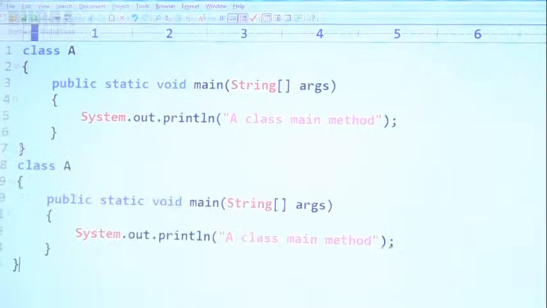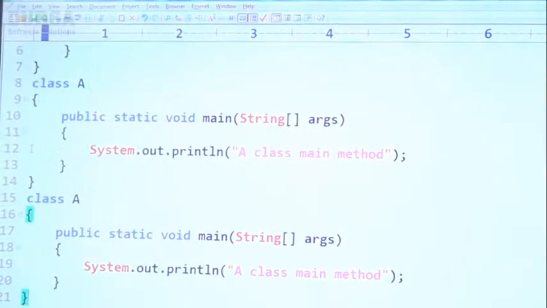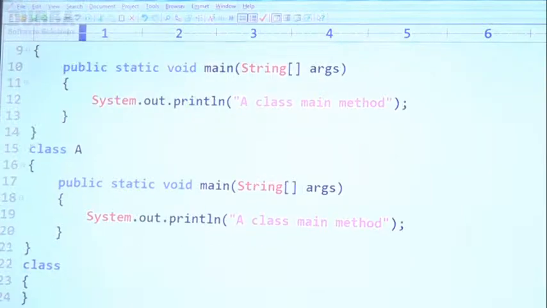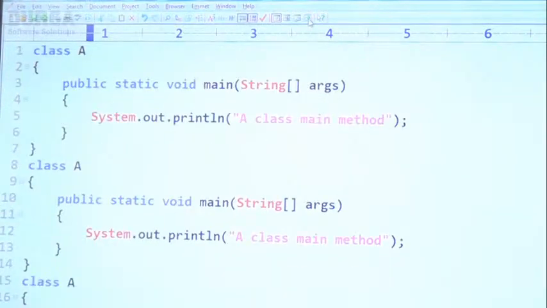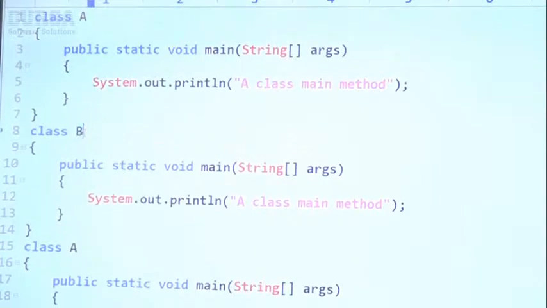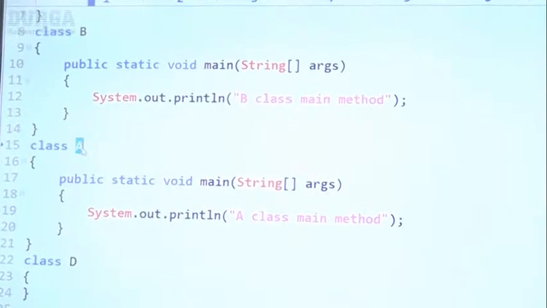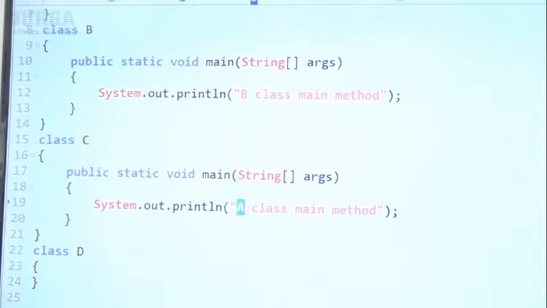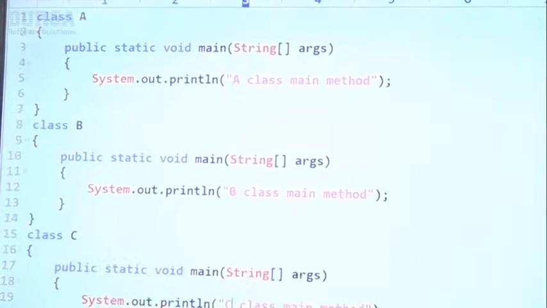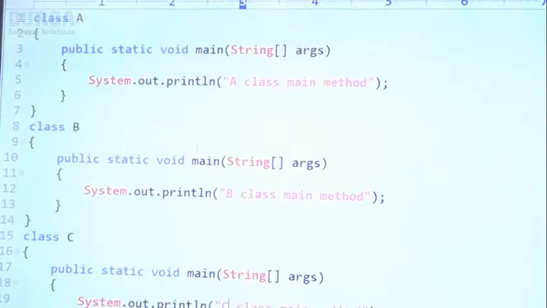Now B class main, next C class main, and then class D. Let me change the names. Class A, next class B, this is the B class main method. Next class C, C class main method. Like this, I'm changing the names: A class, B class, C class, D class, all.